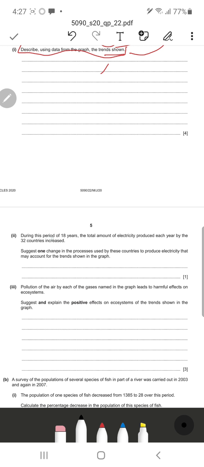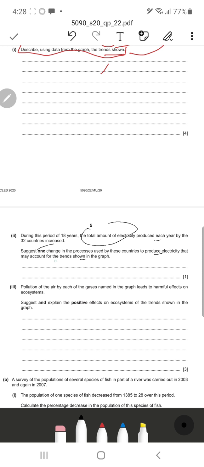So it says during the period of 18 years, the total amount of electricity produced each year by the 32 countries has increased. It suggests one change in the process used by these countries to produce electricity that may account for the trends shown in the graph. Okay, so the total amount of electricity produced has actually increased.